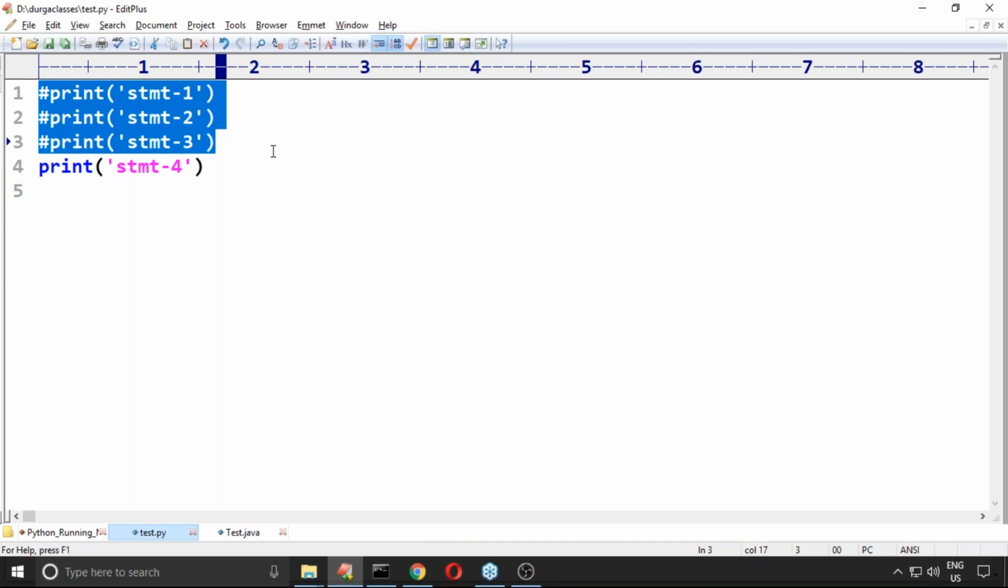Then what about triple quotes? Triple quotes is a documentation string, a docstring. A docstring is different, and a multi-line comment is different. It is a documentation string.